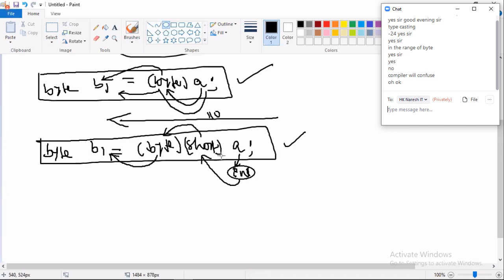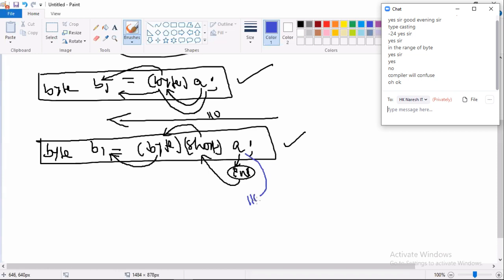Come to the point. So now tell me, this variable is converted because just typecasting is being done. Then what is JVM doing? JVM will substitute the value. What value? A value coming is what? 110.